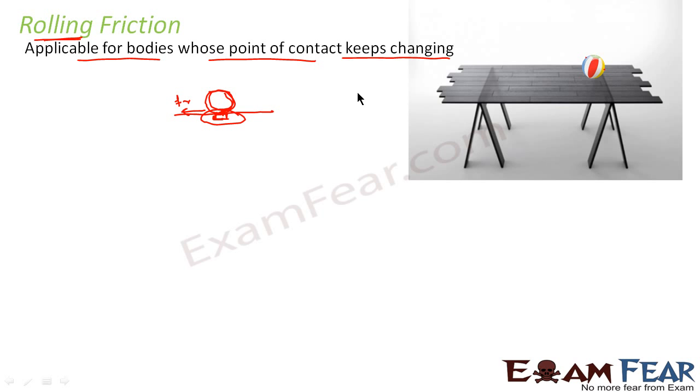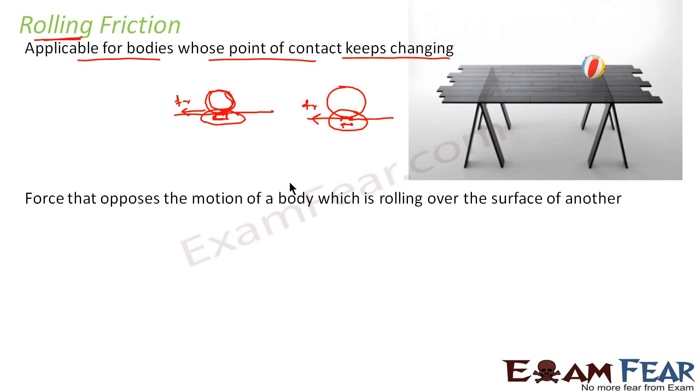Since the diagram is not that clear, I'll tell it once again. Let us suppose this is the ball and this is the surface. Normally a single point almost comes in contact with the surface. But for a very small moment of time, there is a small deformation of this surface. As a result, almost a small flat surface comes in contact with the table. As a result, there is a contact force parallel to the surfaces in contact which comes into play, and that force is rolling friction. It is the force that opposes the motion of a body which is rolling over the surface of another.